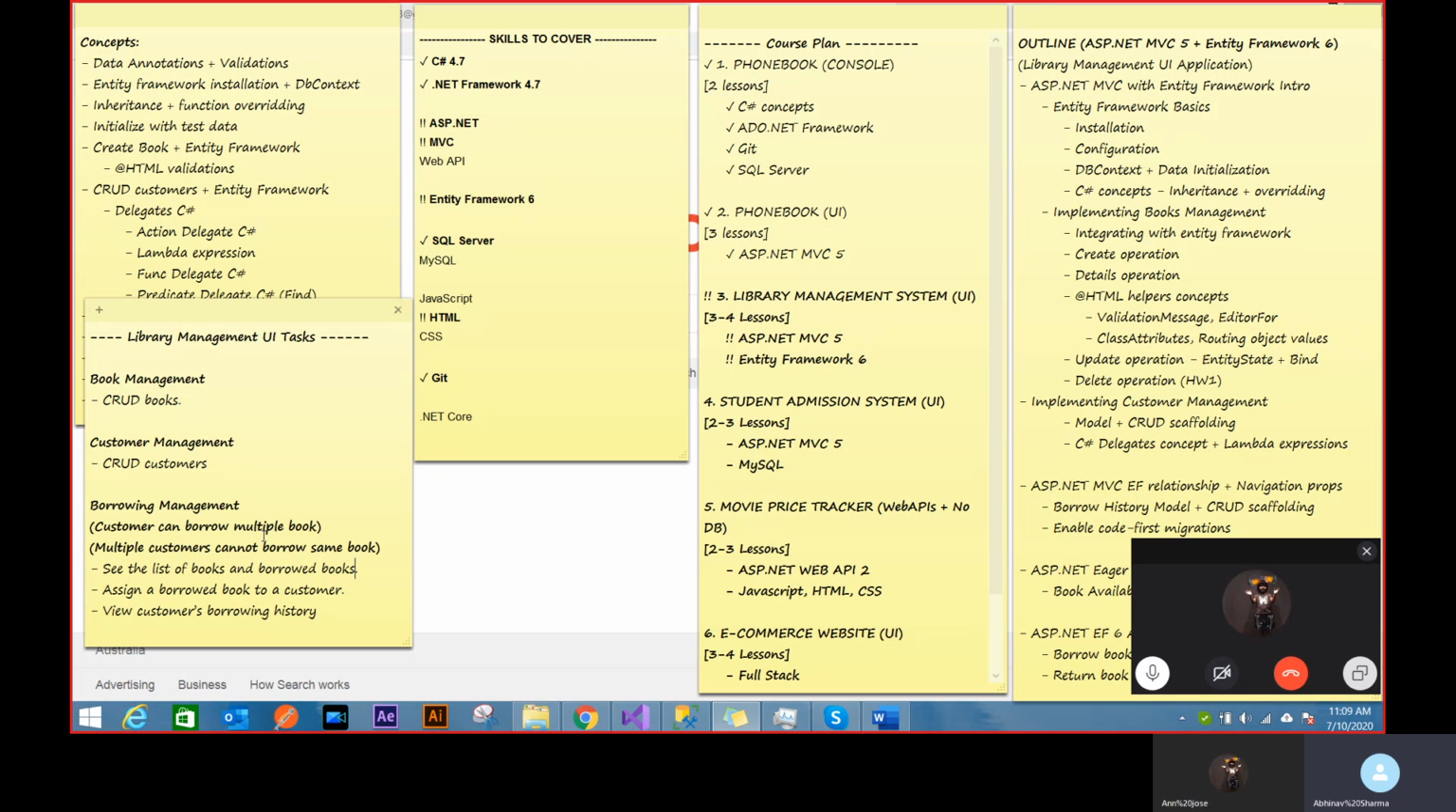So there's a borrow, there's a return, and multiple customers cannot borrow the same book. Those are the two constraints. I can borrow multiple books, but multiple customers cannot borrow the same book. So once a book is borrowed, you can't really borrow it again. That's a simple, basic constraint.